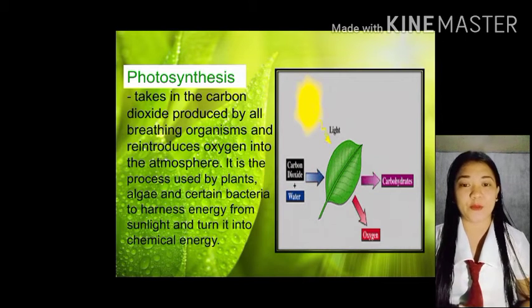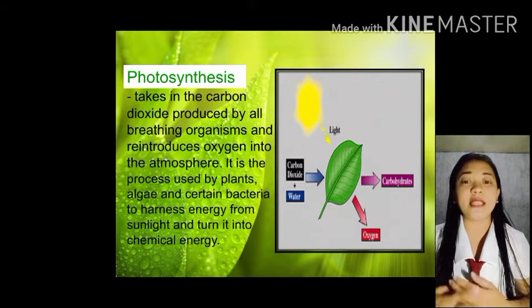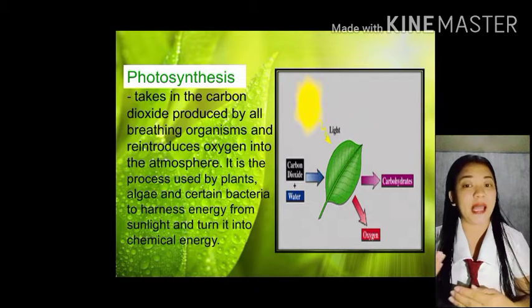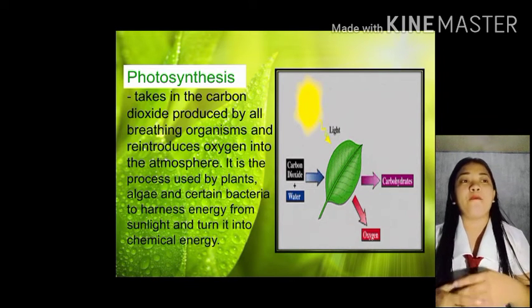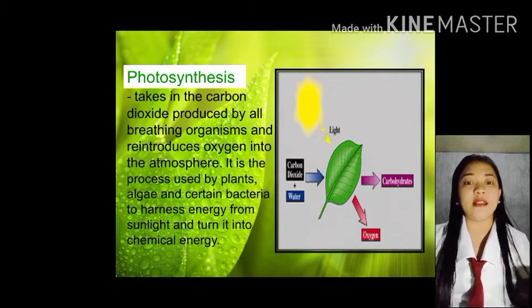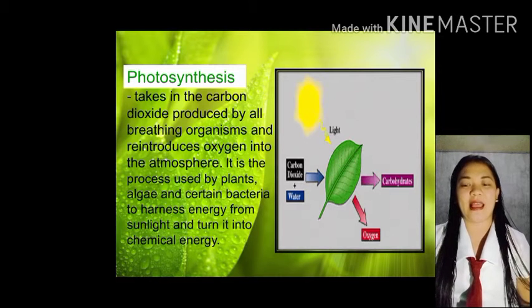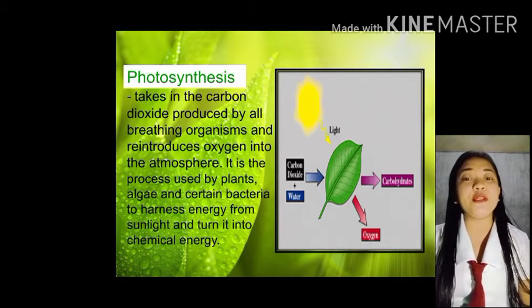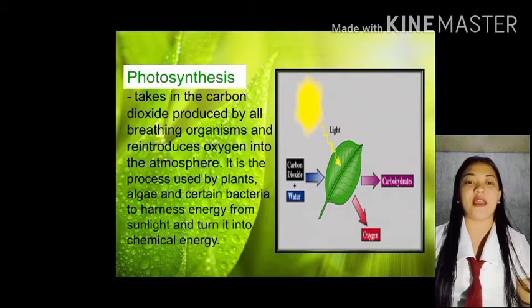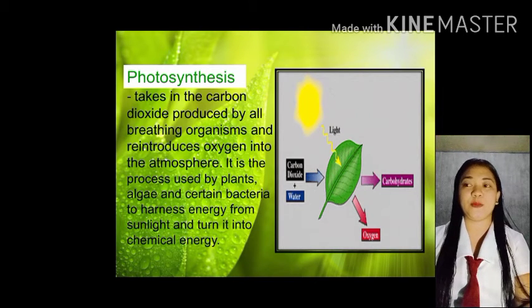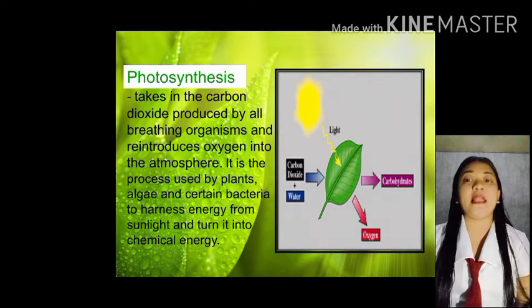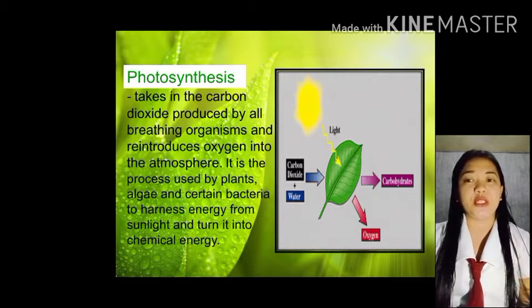oxygen sa ating atmosphere. Itong process na ito ay ginagamit ng mga plants and some bacteria. Gathering the components of sunlight para mai-produce nila as chemical energy na yun nga pong food. Next po. You can see in the pictures the process of photosynthesis.